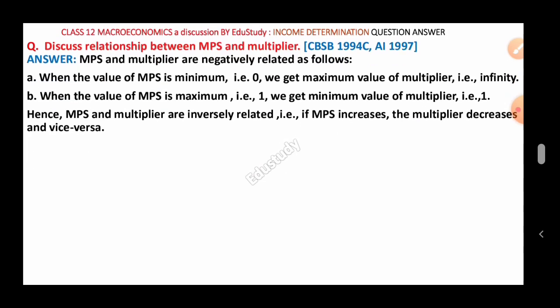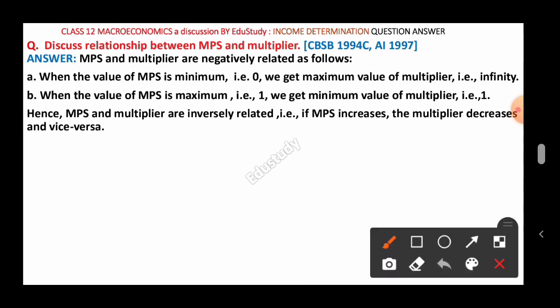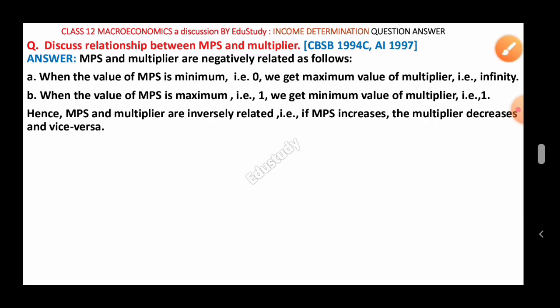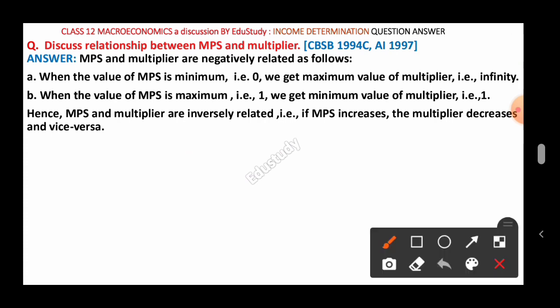The next question here is: discuss the relationship between MPS and multiplier. We already discussed the relationship between MPC and multiplier k. Now we have to discuss the relationship between MPS and k. So what is the relationship given here? MPS and multiplier are negatively related as follows. That means there is a negative relationship between MPS and multiplier.